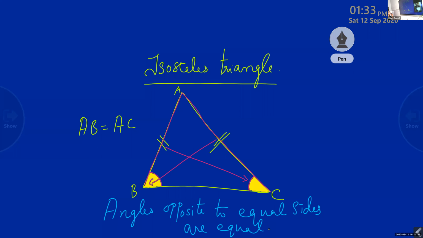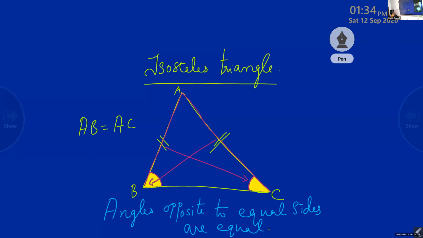After that, I'll explain something more. Write down the theorem with this example, with this triangle. Write down fast, in a rough book. You can copy later in the notebook. Angles opposite to equal sides are equal.